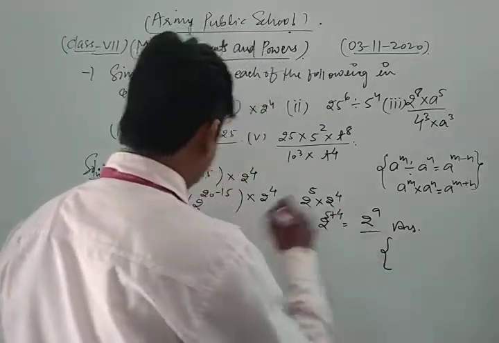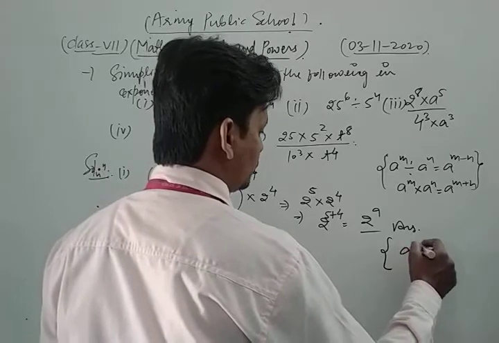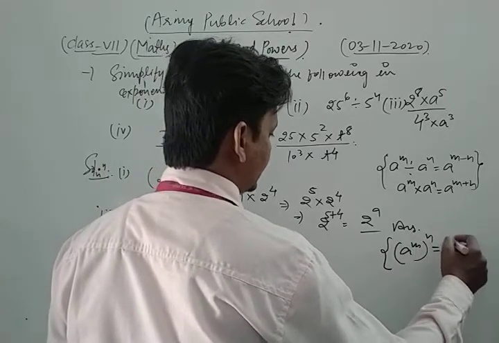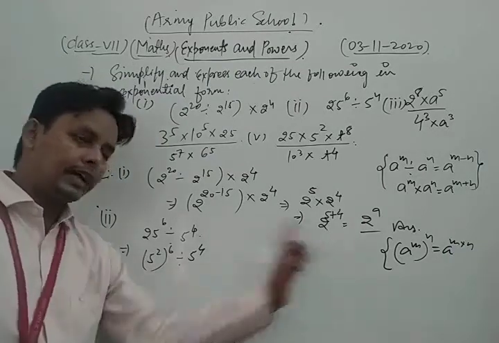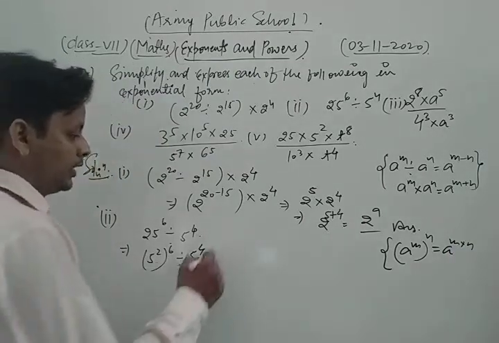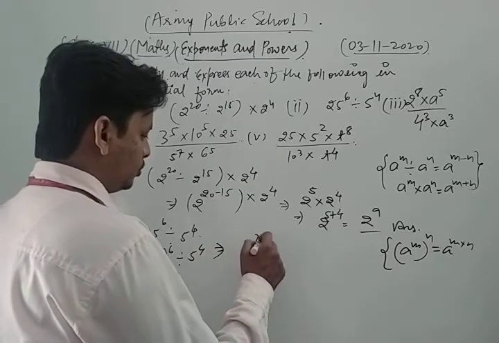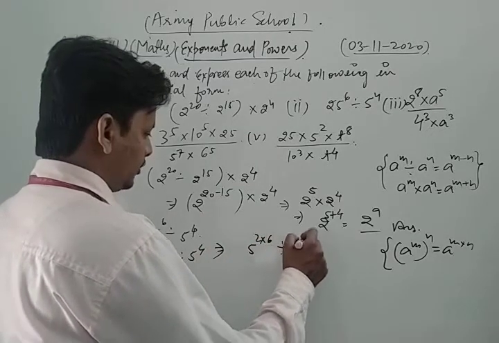Now again we apply the laws of exponent. As you know, 8 to the power m to the whole power n, we write as 8 to the power m into n. So here we apply that law of exponent in that part. So we get 5 to the power 2 into 6 divided by 5 to the power 4.